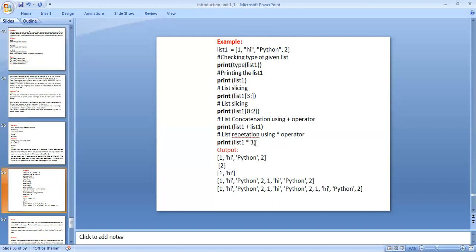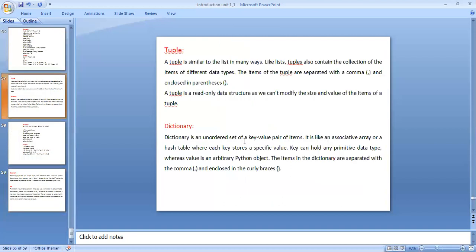It returns the statement 3 times. 1 high Python 2 is one statement. Another one is 1 high Python 2, the second statement. It displays the statement 3 times by using list 1 asterisk 3. This is the programming of the list.